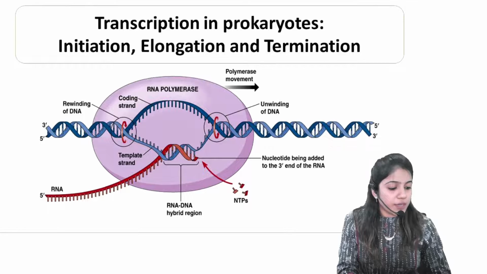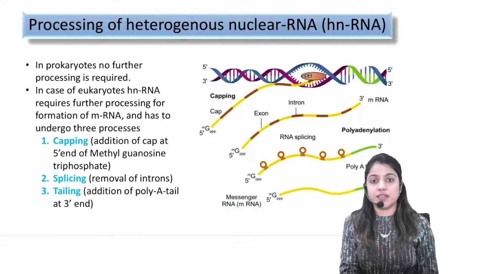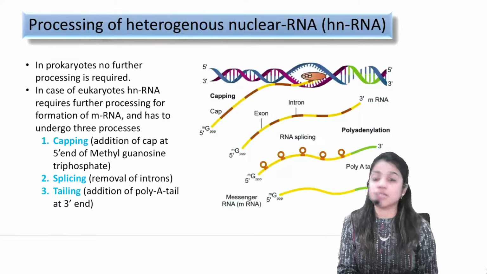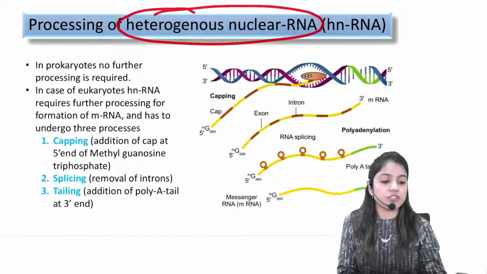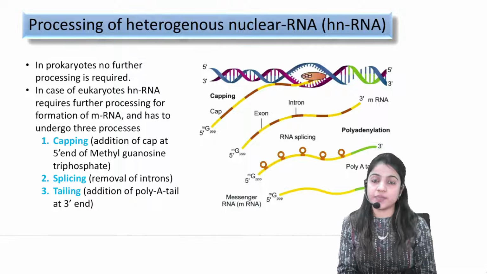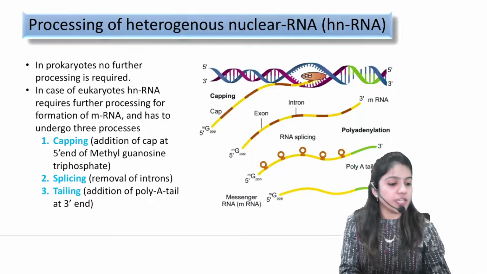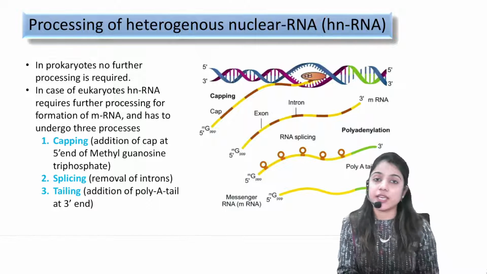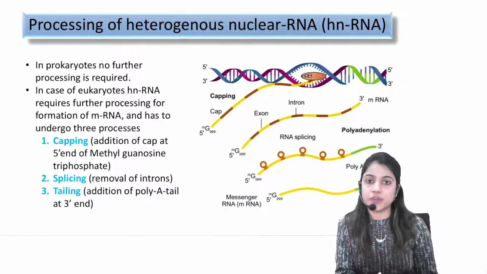Fine. Now, coming to the further processing of our RNA. The RNA which we got is not mature RNA. That RNA is called heterogeneous nuclear RNA. That is immature in case of eukaryotes. So, in short, it can be called as what? hnRNA.